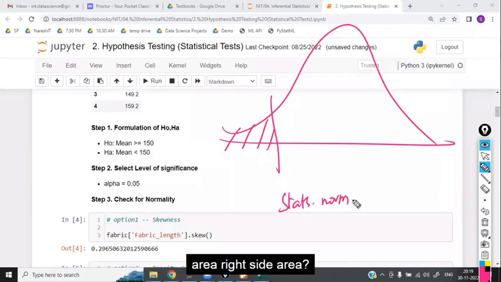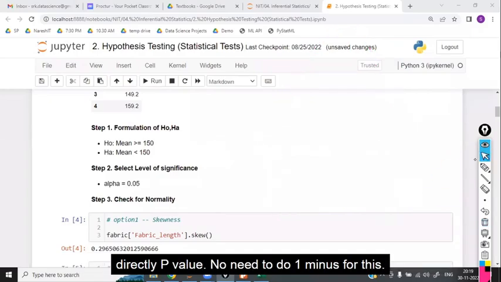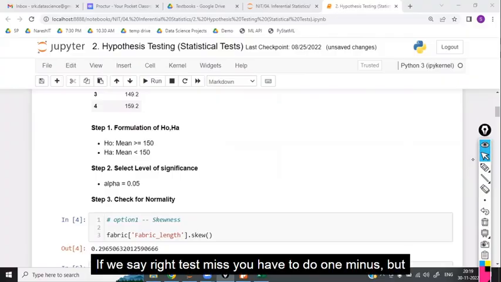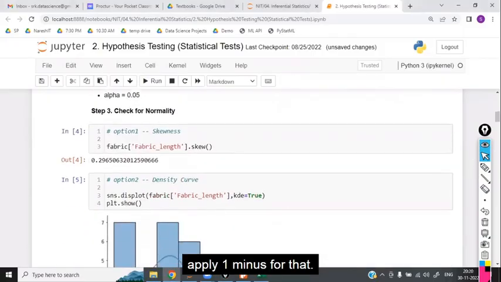stats.norm.cdf will give the left side area. That will also give the left side area only. This is directly the actual p-value. No need to do 1 minus for this. If it is a right tail test, you have to do 1 minus. But if it is a left tail test, you need not apply 1 minus.